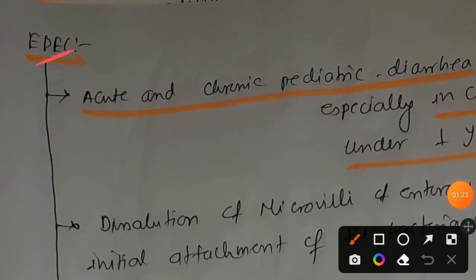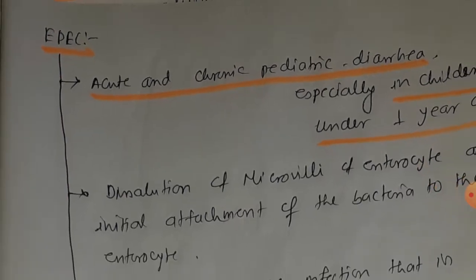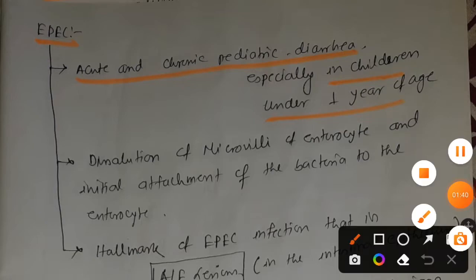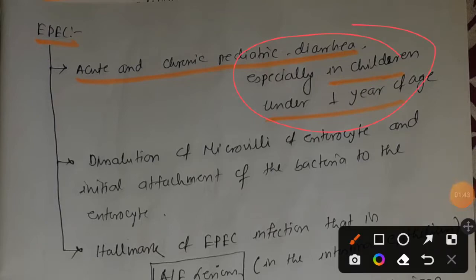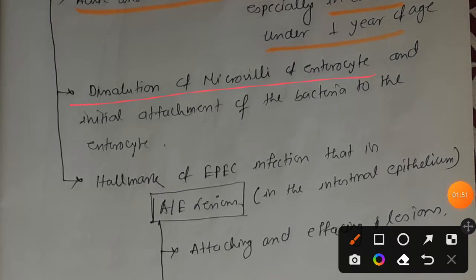So the interesting mnemonic is, here we can see P, and here also P. That means the E. coli strain which consists of a P, EPEC, will cause pediatric diarrhea. So that is the idea to remember. EPEC especially occurs in children under 1 year of age. So how do they do this? They do this by causing dissolution of the microvilli of the enterocyte.